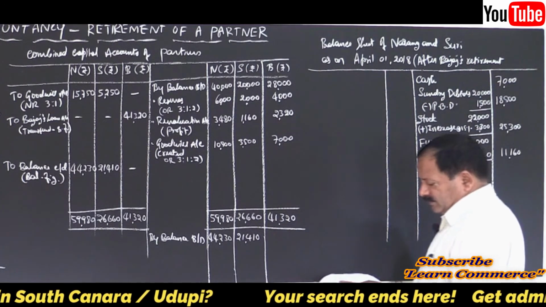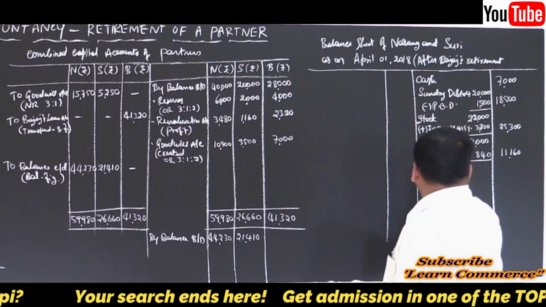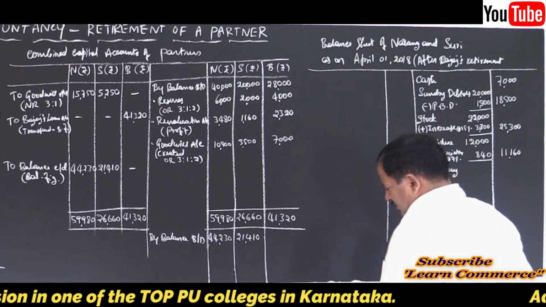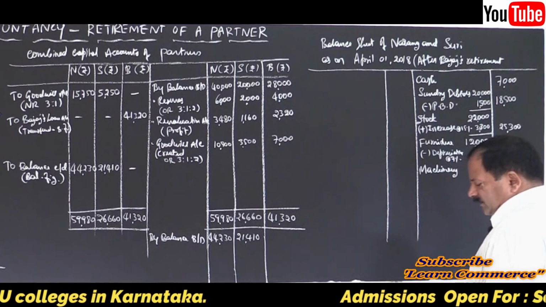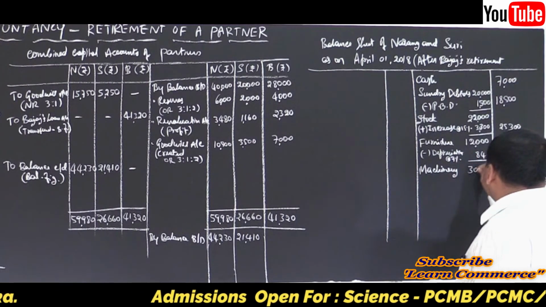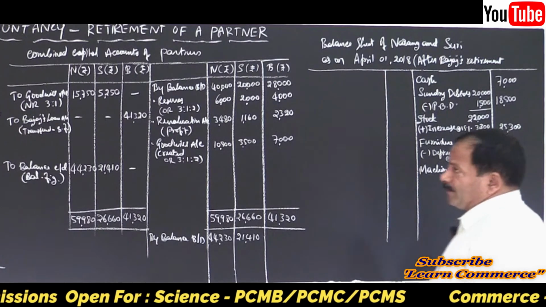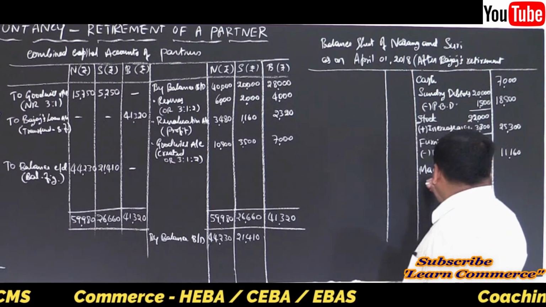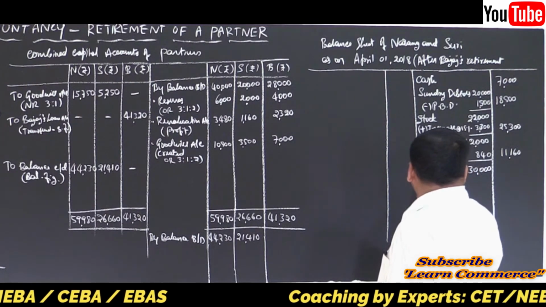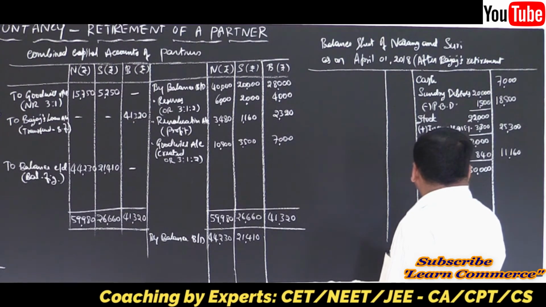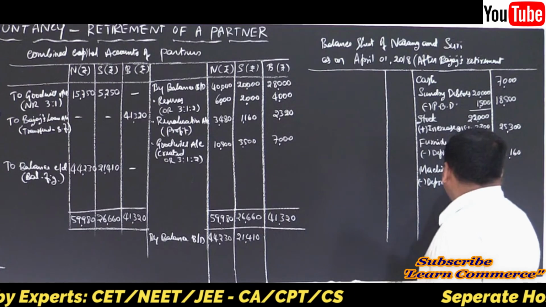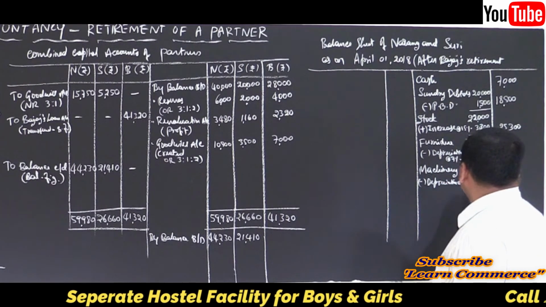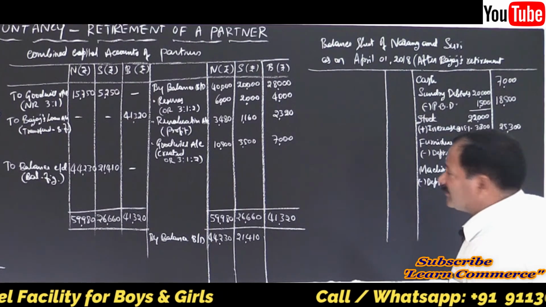Then, the next asset is machinery. Machinery, there is a change. So, inner column 30,000. What happened with machinery? There is a decrease, a depreciation of 10%, right? Minus depreciation. Depreciation at the rate of 10%. So 3,000, correct.